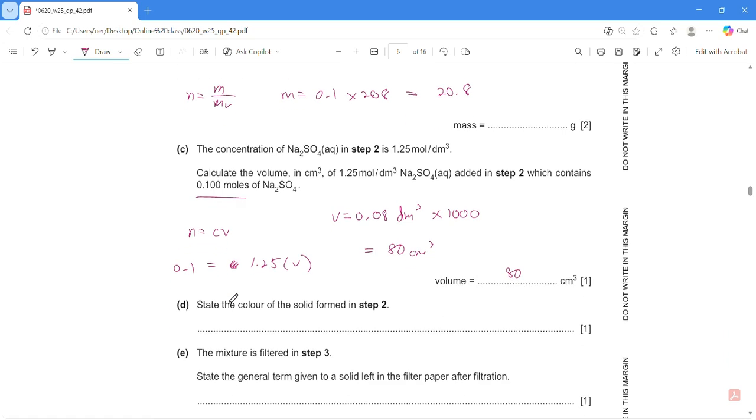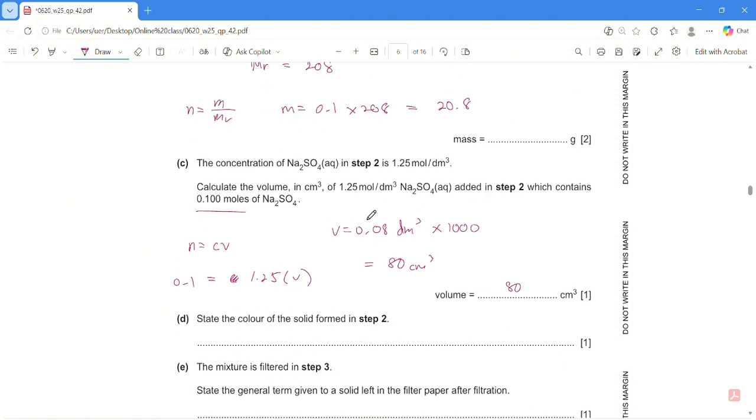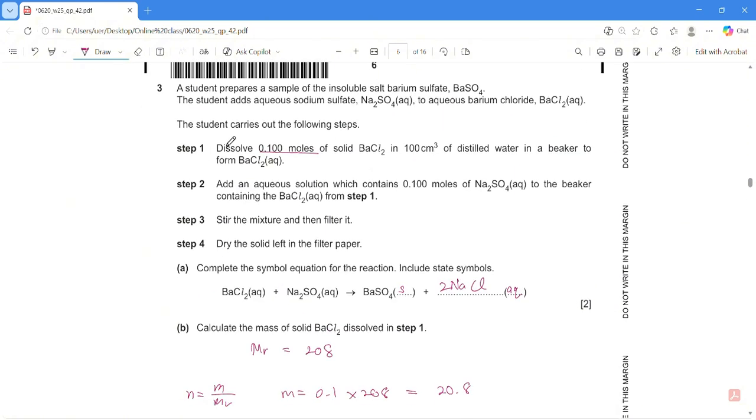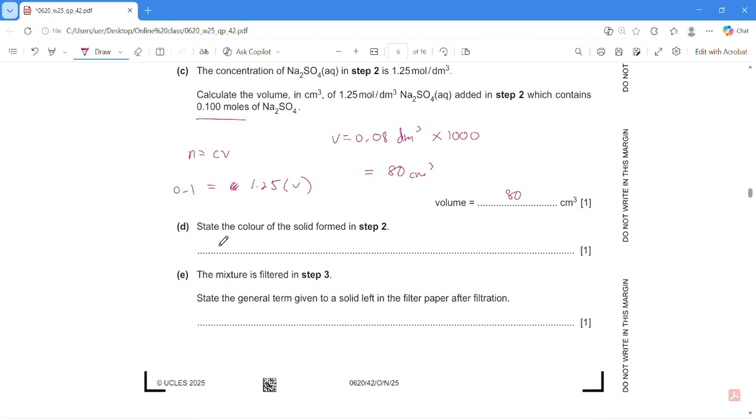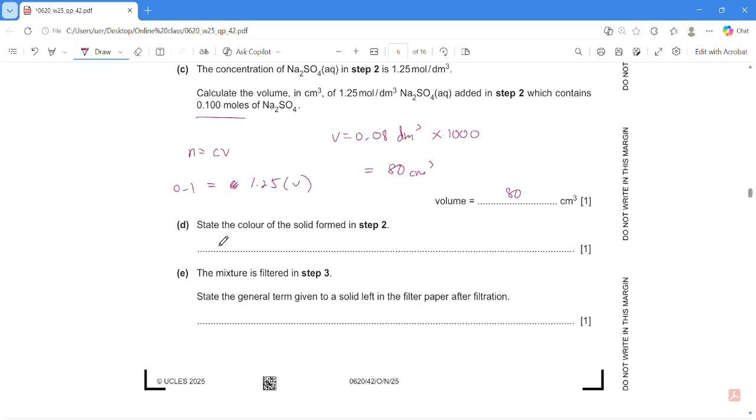Question C. Okay, state the color of the solid formed in step 2. So step 2, where is it? Okay, so we form this BaSO4. The barium is not a transition element. Okay, so students, remember, only transition elements can form colored compounds. So since barium is not a transition element, the solid formed is always white in color. So easy. Question E, the mixture is filtered in step 3, what is the general term given to the solid left on the filter paper? So this is residue.